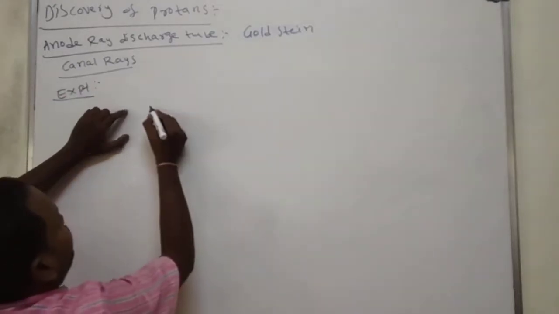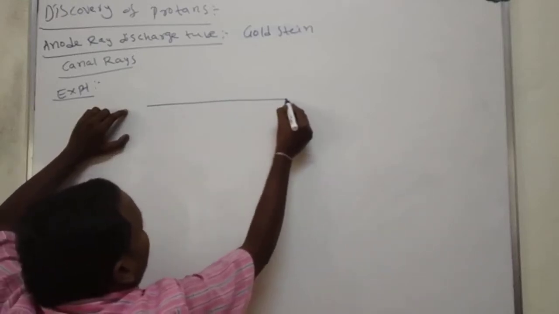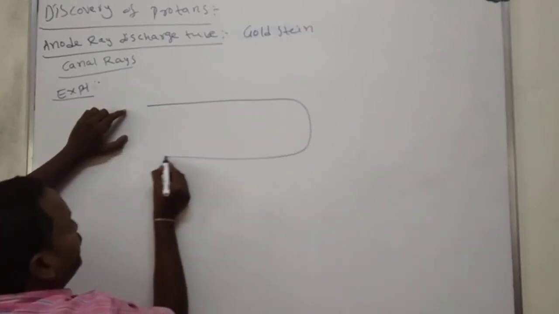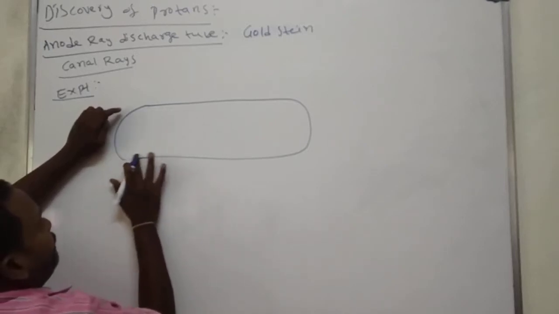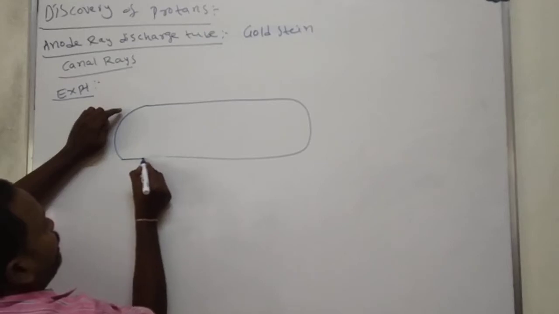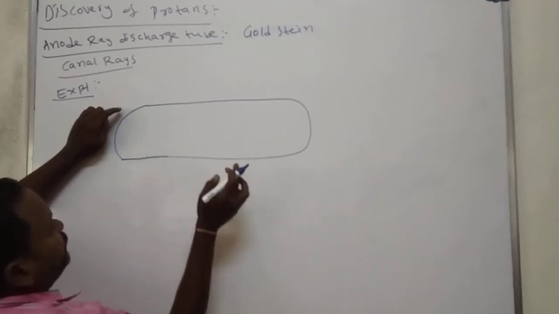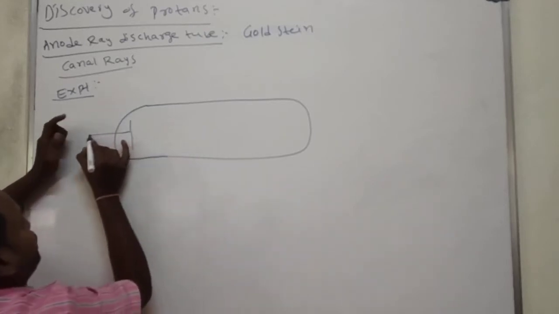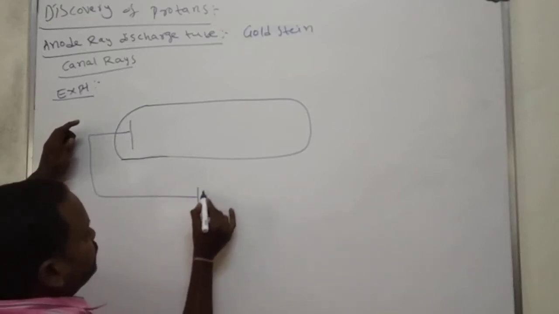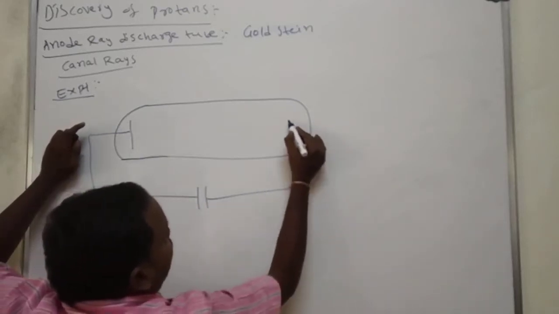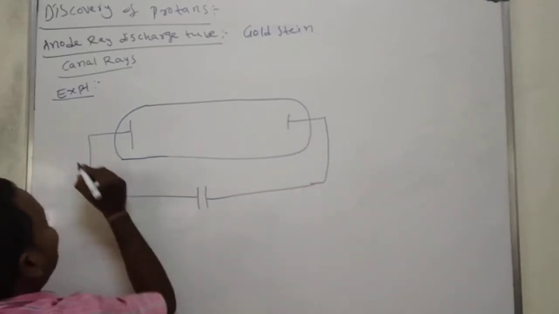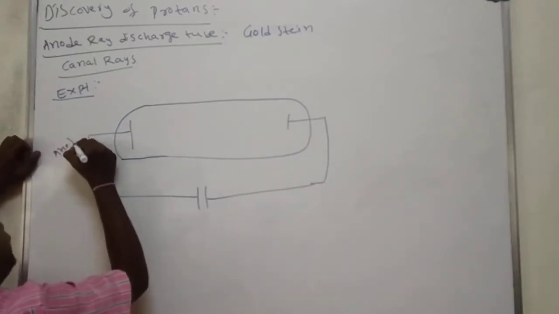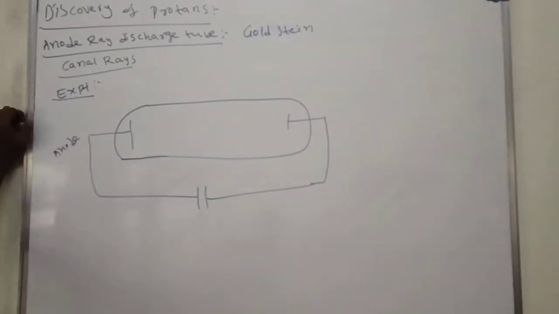Here I am taking one glass tube and arranging the electrodes as shown. On this side I am taking the anode, and Goldstein took the cathode on this side.